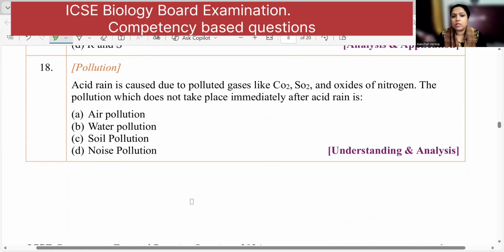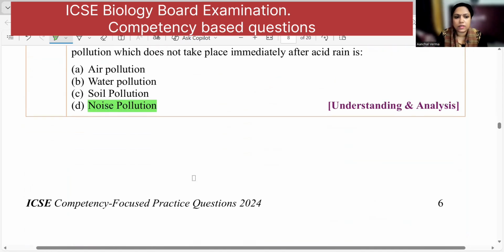Then acid rain is caused due to polluted gases like CO2, SO2 and oxides of nitrogen. Which of the pollution does not take place after acid rain? Air pollution, obviously, is there. Water pollution, obviously, with the acid. Soil, yes, acidic pH of the soil increases. Sorry, decreases. So, what is not there? Noise pollution is not there when we have acid rain.